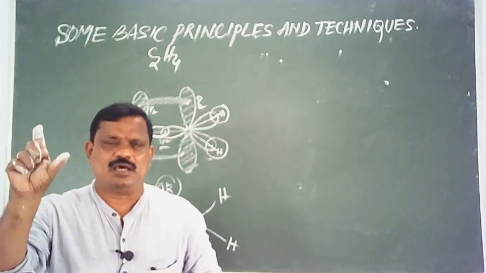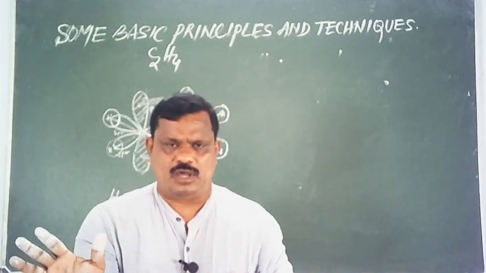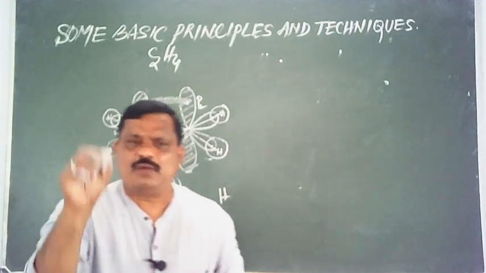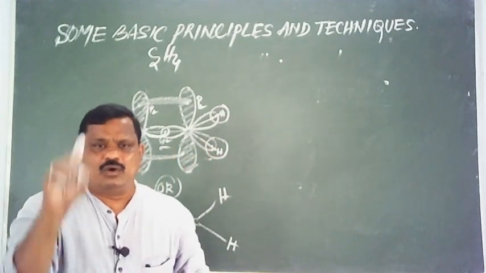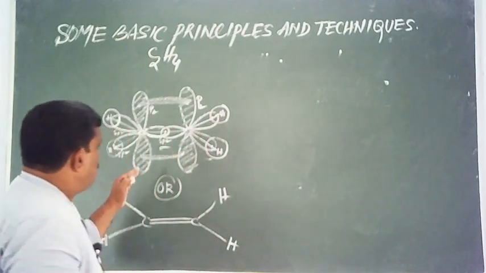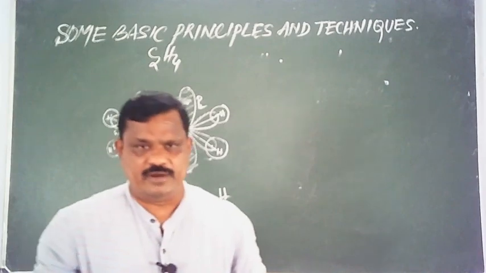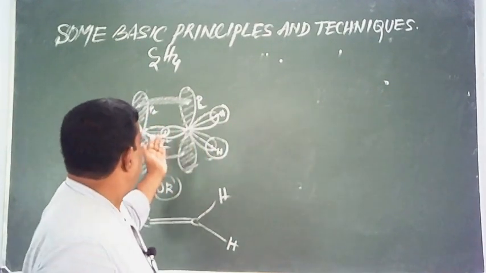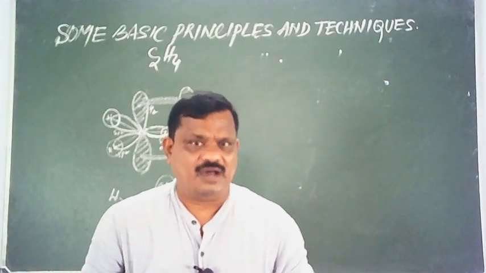If there is a single bond between two atoms, it is sigma, no doubt. If there is a double bond between two atoms, one is sigma and the other is a pi bond. If there is a triple bond between two atoms, one is sigma and the remaining two are pi bonds. Okay, this is about sp2 hybridization in the case of the ethene molecule. I think this is enough.